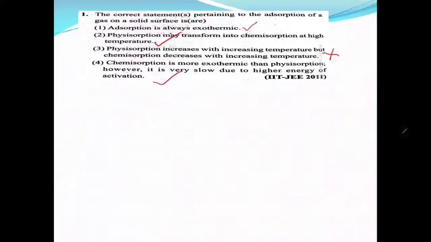So 1 is correct, 2 is correct, 4 is correct. So this is the more than one answer correct type. 1, 2, 4 are correct and 3 is wrong.